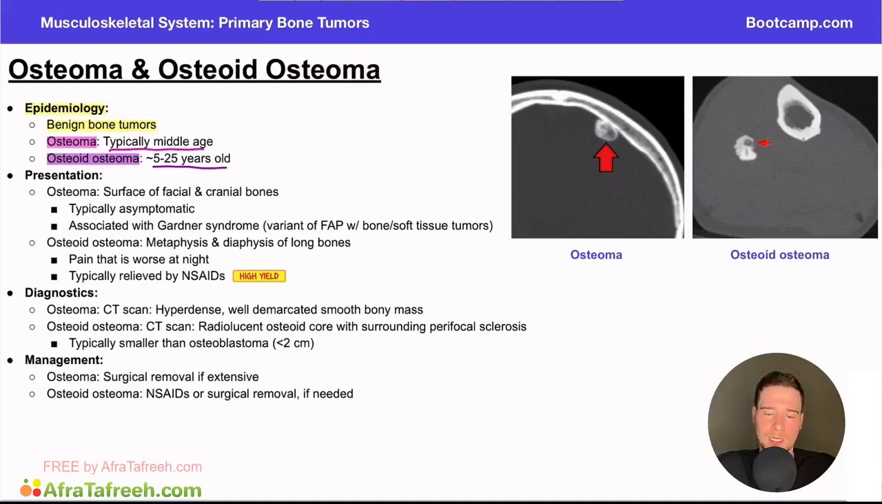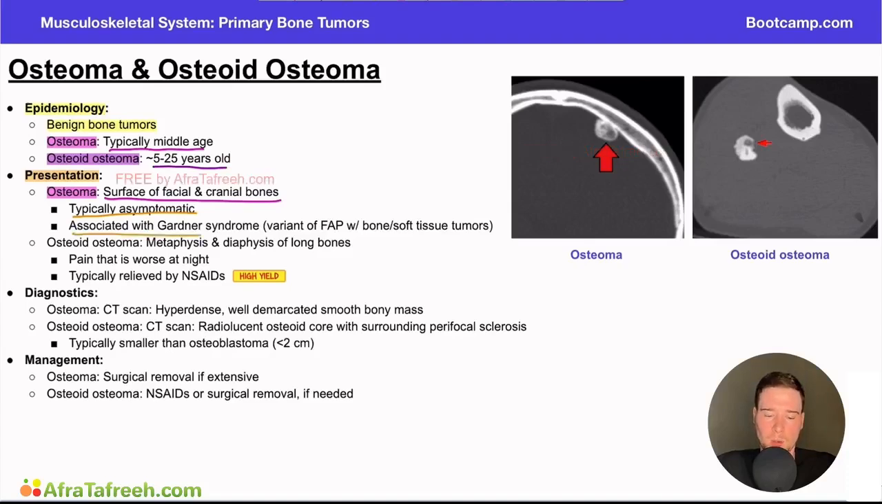Now, when we move on to the presentation here, this is where we really start to differentiate these pathologies. The osteoma is typically going to be seen on the surface of facial and cranial bones. It's often going to have an asymptomatic presentation, in that it could just be a finding that's seen on imaging but not what the patient came in for, or the patient doesn't have any actual symptoms of it, but they know that they have it.